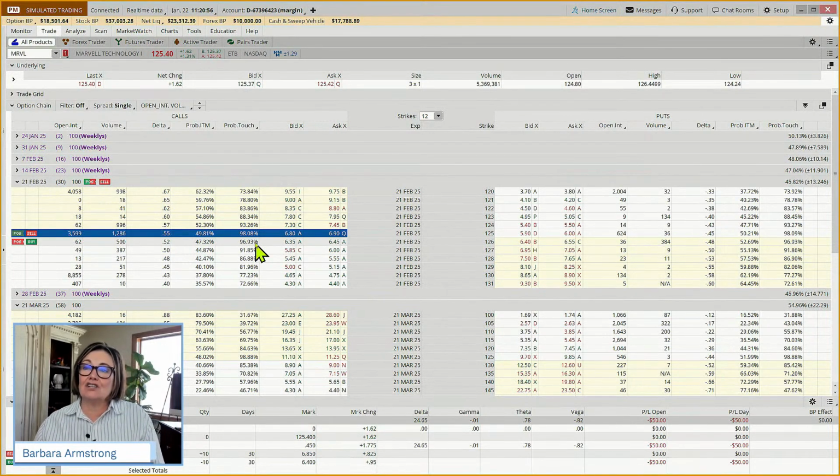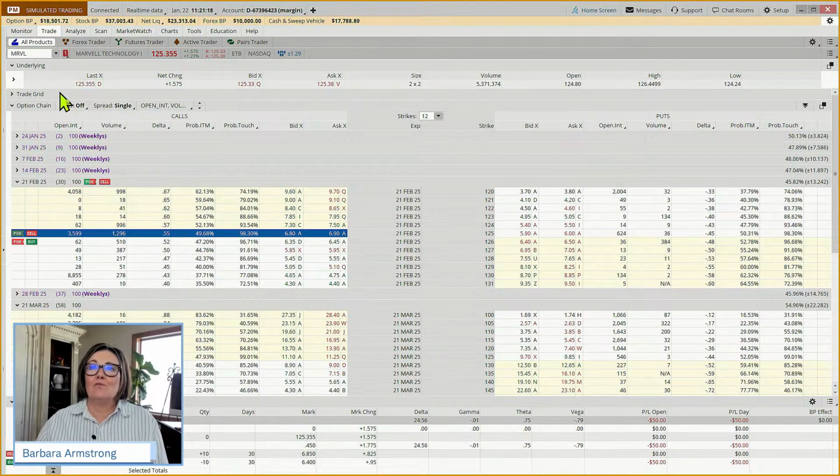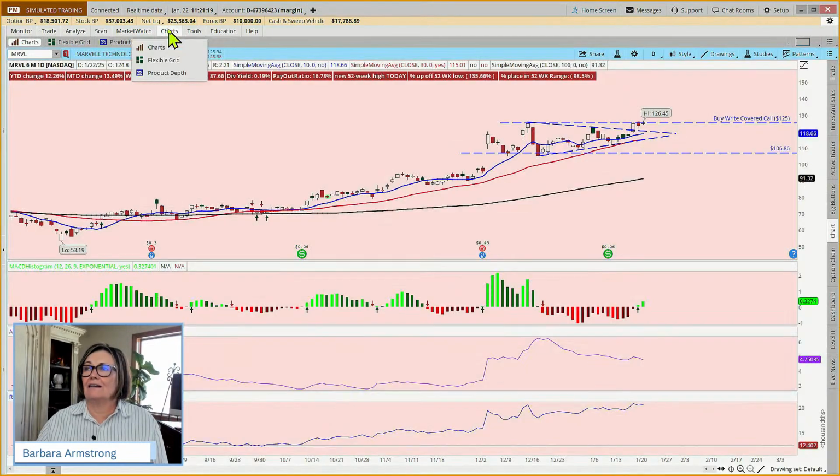Now, just because it touches doesn't mean this is automatically going to be up 50%. We have a 47% chance of it being at 126 or higher. Now, that isn't taking into account what we're seeing from a technical analysis perspective. These are just probabilities based on this strike, this expiration date, and where the stock is currently trading.